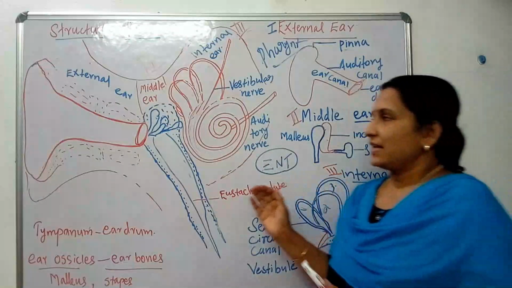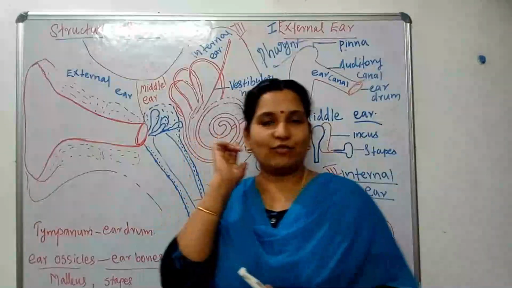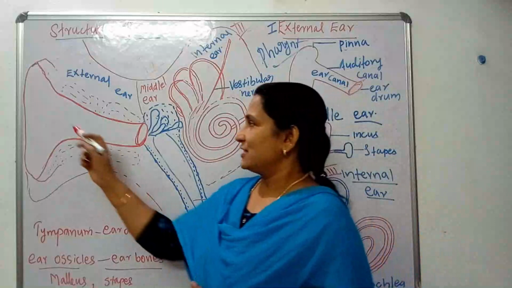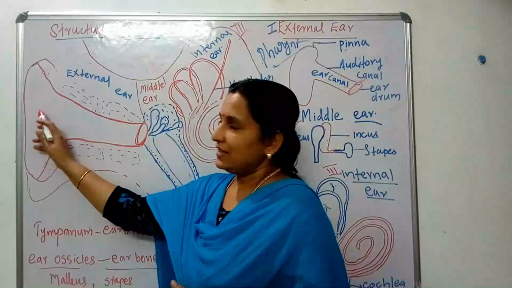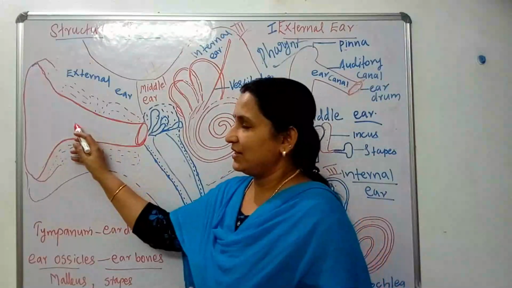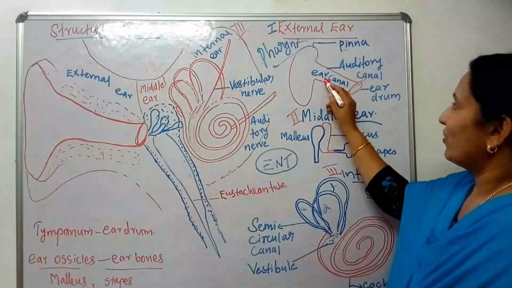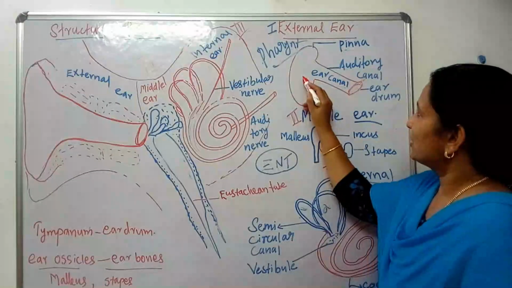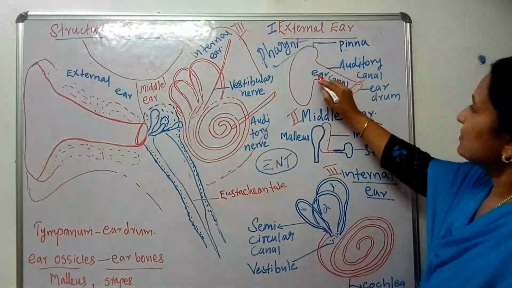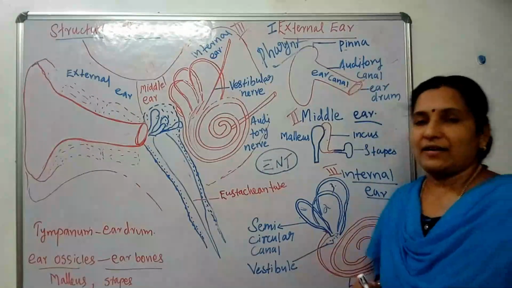Then what are the parts we can see in the external ear? See, externally one particular portion we can see is the pinna. This part is known as the pinna. Then that continues to a tube-like structure. Yes, that is known as the auditory canal or ear canal. So this particular portion is known as the pinna, and this portion is known as the auditory canal or ear canal.